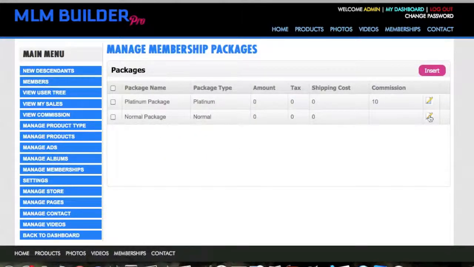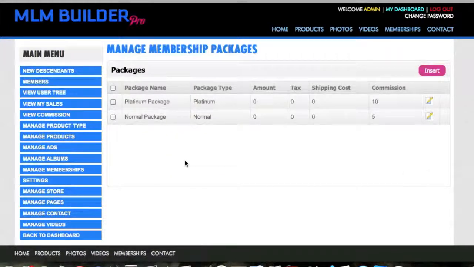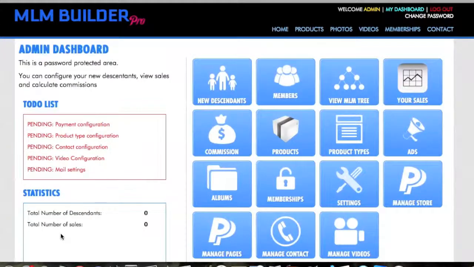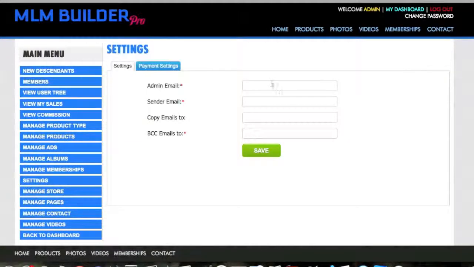And let's see, let's do both of these here. Go ahead and make this one 5%. And we'll go back to the dashboard here, and now you'll notice that that's gone, and now we need to handle the mail settings. So here we will go into settings, and we'll just add your email here.